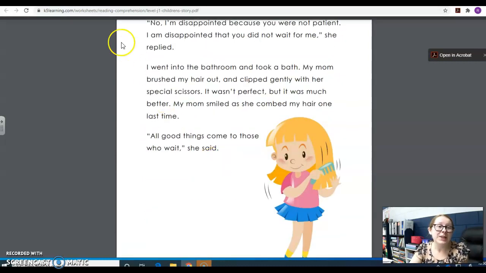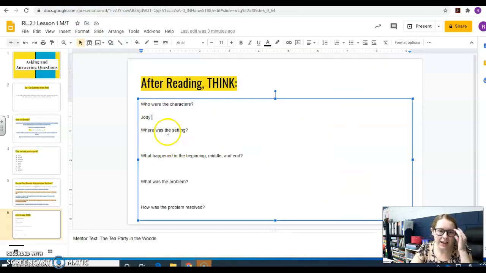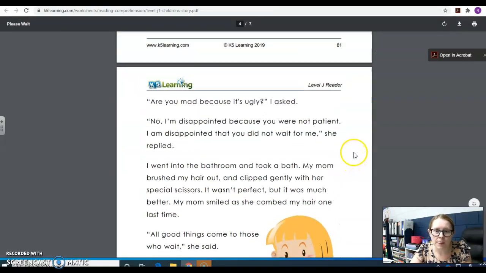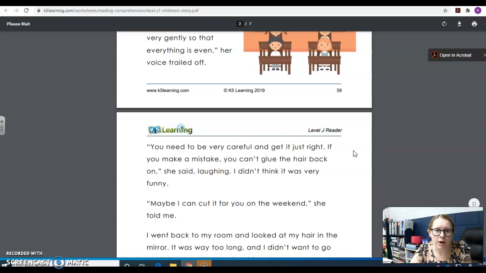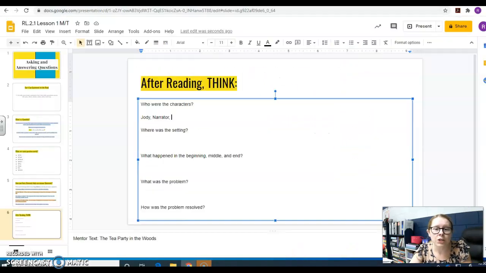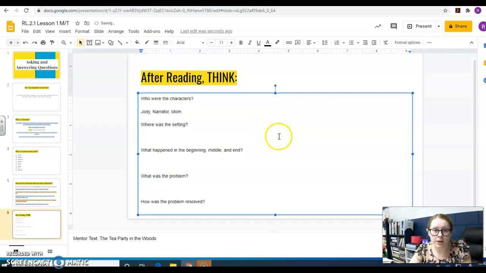All right, so that was our story. Let's go back to our slide. Our characters were Jody. The person who's talking is called the narrator. So I'm going to say narrator because I don't think they ever said her name. We can go back and look in the story and make sure. But I don't think they ever said her name. Nope. So it's just the narrator. And then her mom was the other character.